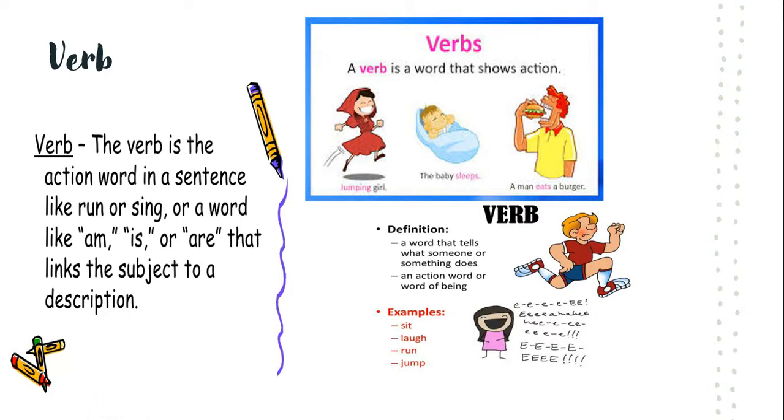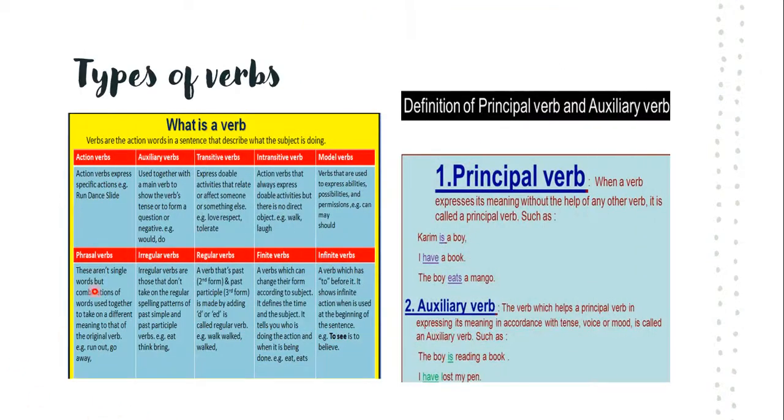Now we'll move on to the next slide, that is types of verbs. What are the types of verbs? Here first of all, in our online class, I explained to you what is principal verb. I gave 2 examples and I also told you the types of verbs.